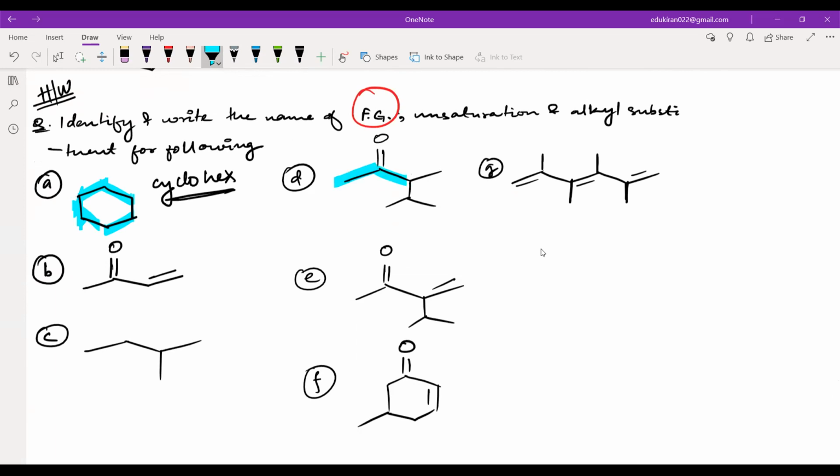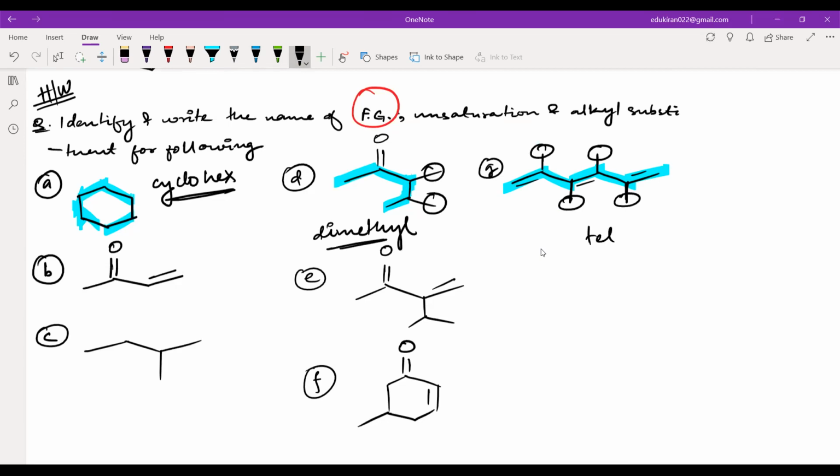And in this, you will be having this as the parent, and that is why the substituent will be this is methyl, this is methane, so dimethyl. And in this, you are having, actually, I'm going in a wrong direction, that's fine, but so 1-methyl, 2-methyl, 3-methyl, and 4-methyl. So this will be tetramethyl.